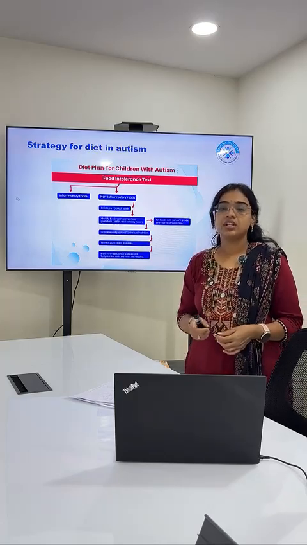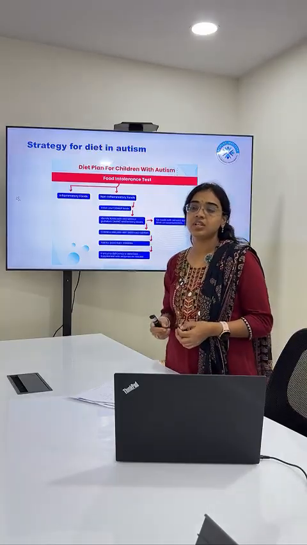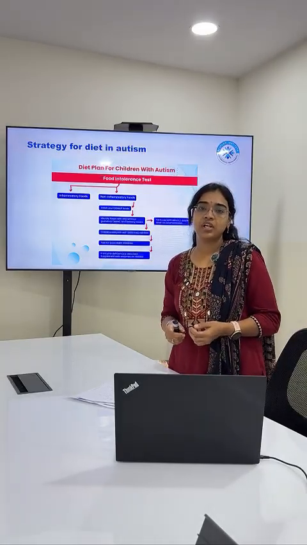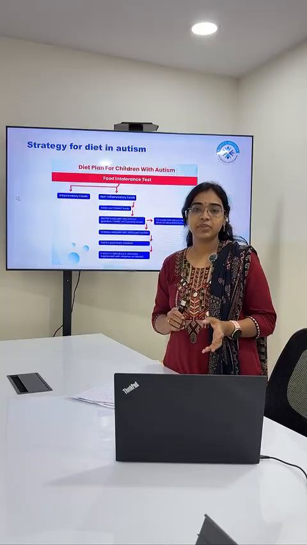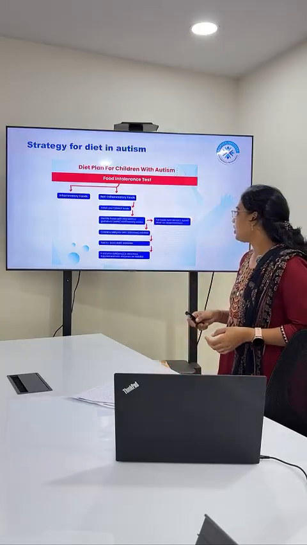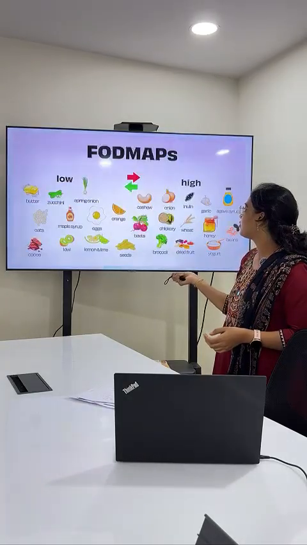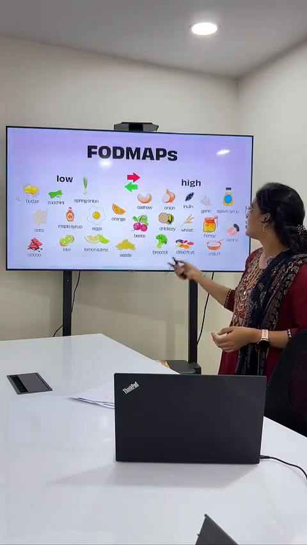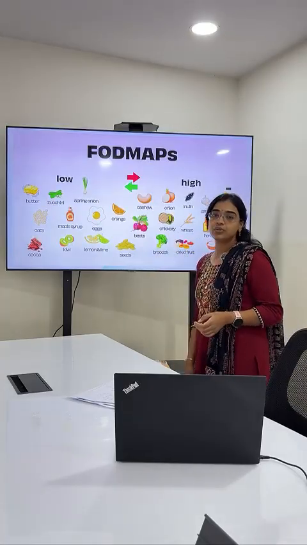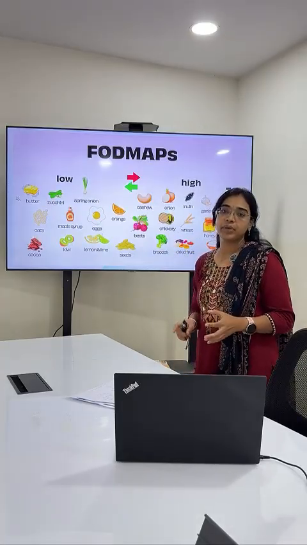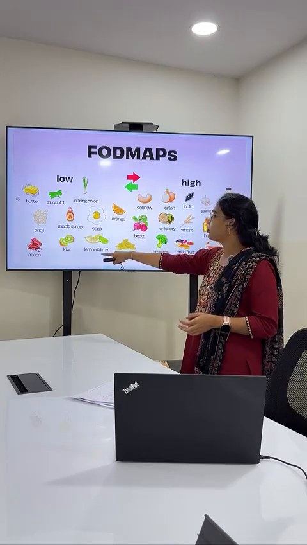So basically, the meaning of FODMAP diet is that some kids are unable to digest carbohydrates. So it is like we are eliminating foods that are not easily digested from the diet. In this low FODMAP diet, I'm giving you some quick information. These are the FODMAP foods. This basically involves a 2 to 6 weeks short-term plan.